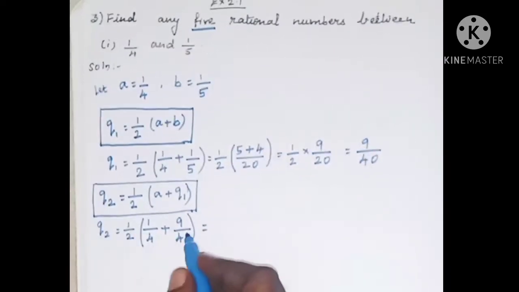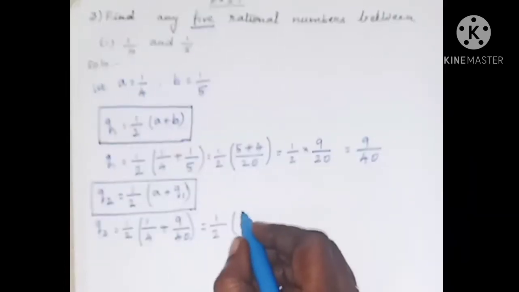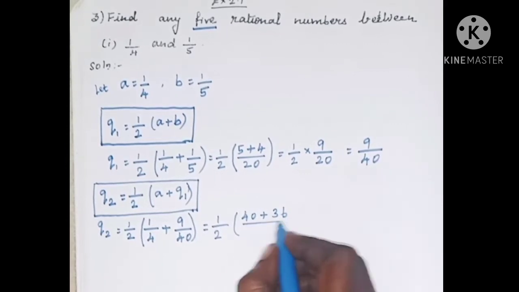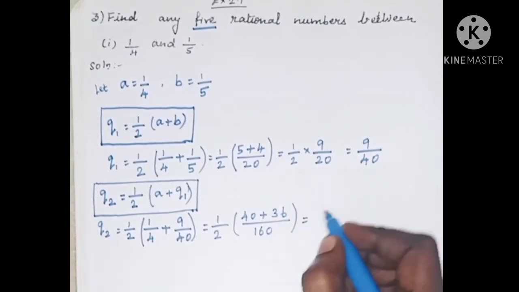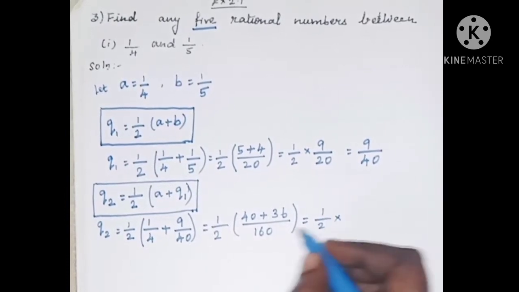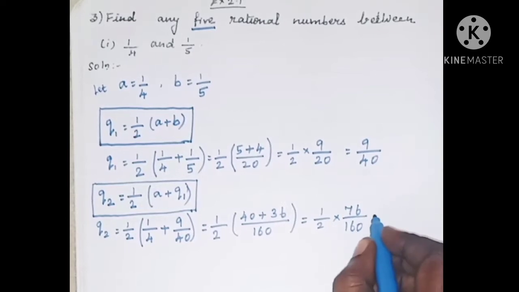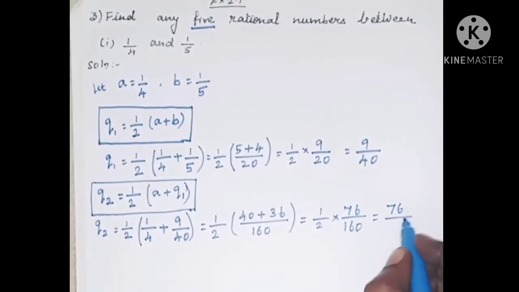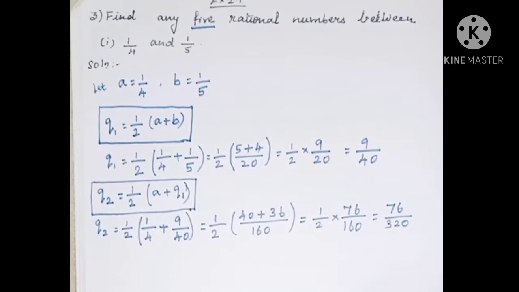Now we have to do the cross multiplication here. So 40 into 1, 40, plus 4 nines are 36, divided by multiplying the denominators, 4 into 40 is 160. So 1 by 2 into 40 plus 36 is 76 by 160. Multiplying the numerators, we get 1 into 76 is 76, divided by 2 into 160, 320.